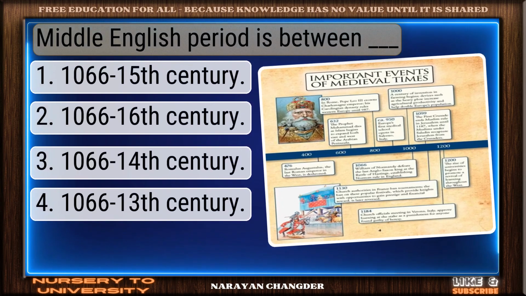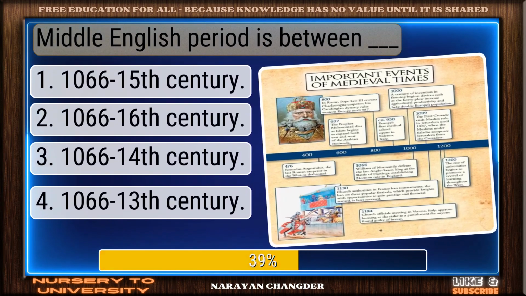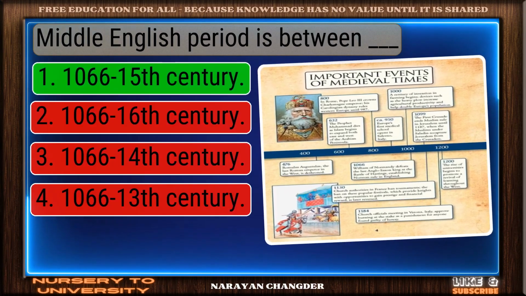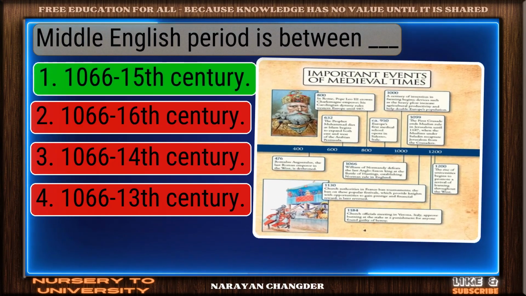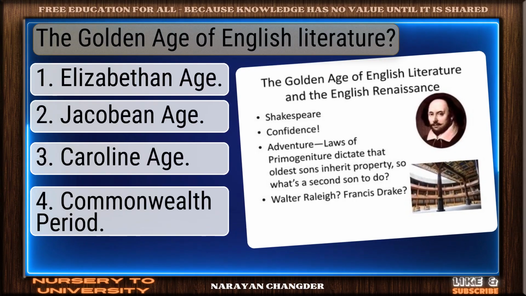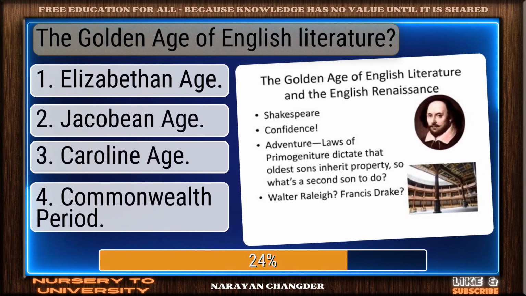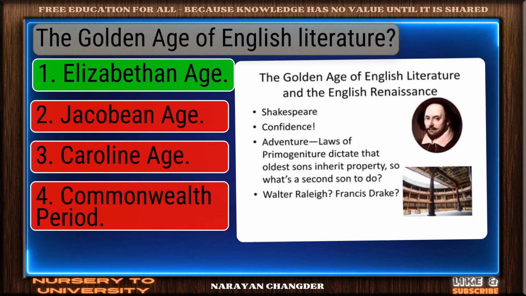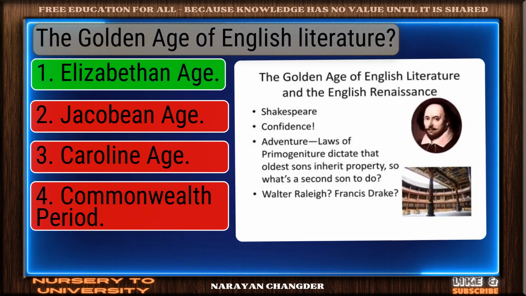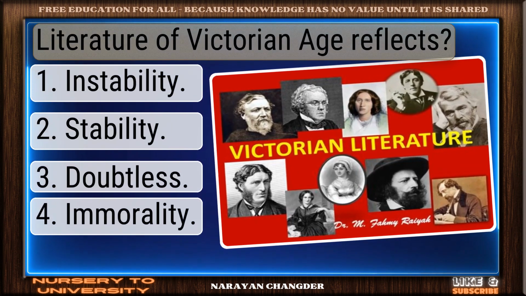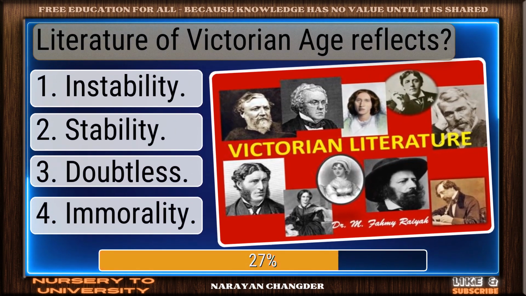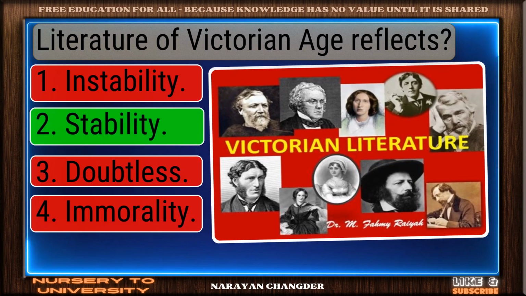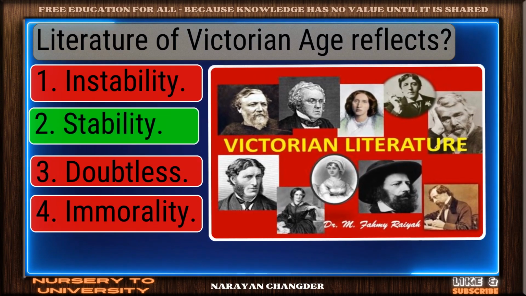Middle English period is between dash. Right again, 1066 to 15th century is valid. The golden age of English literature. Nicely done. Elizabethan age is solid. Literature of Victorian age reflects... Great job. Stability is accurate.